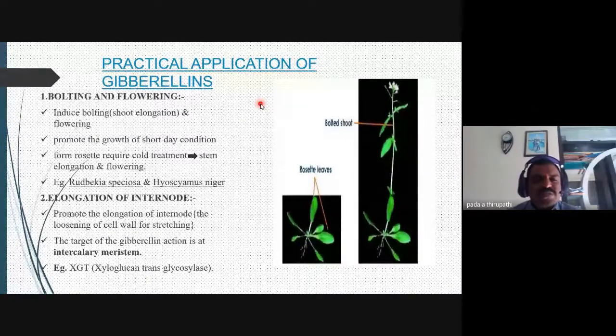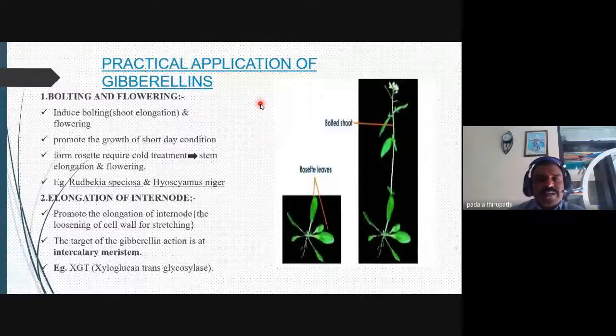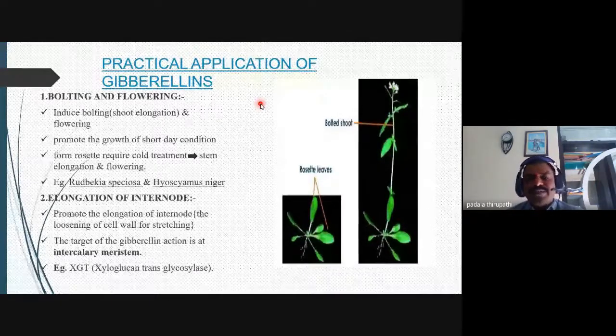Then elongation of the internodes: it promotes the internodes through loosening of the cell wall for stretching. The target of gibberellin action is the intercalary meristem. So the intercalary meristem is activated by the application of these gibberellins. That is xyloglucan endotransglycosylase, which we can also call XET. This enzyme is activated whenever we apply these gibberellins externally. So this is the bolting and flowering.